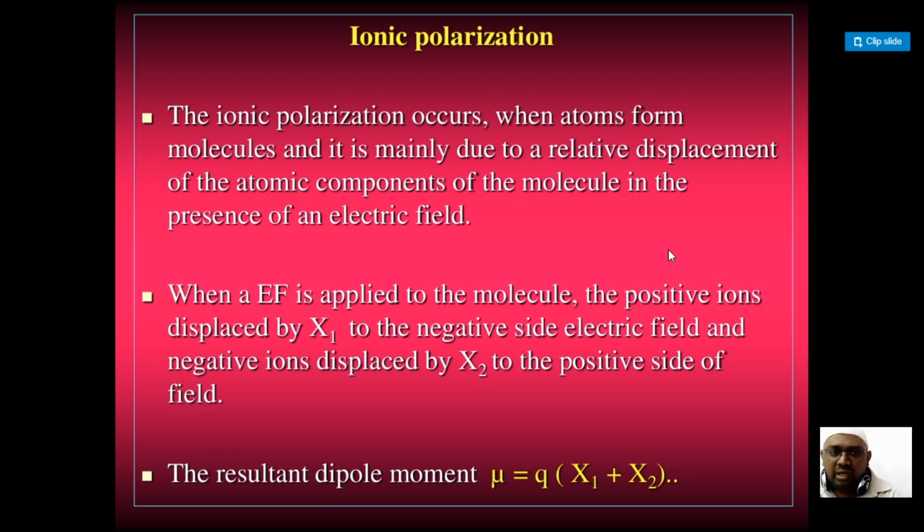When it comes to ionic polarization, what is actually ionic polarization? You know about the ions.